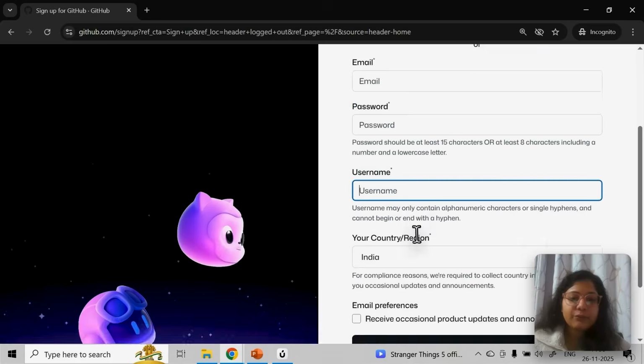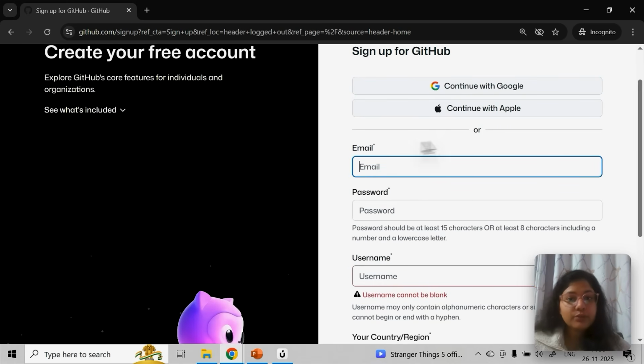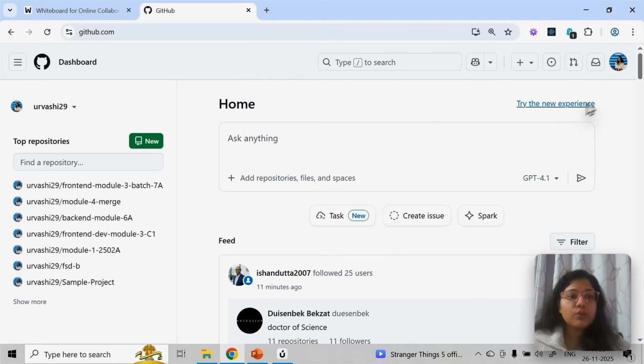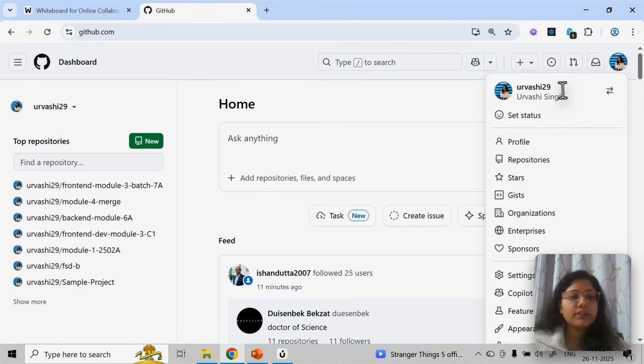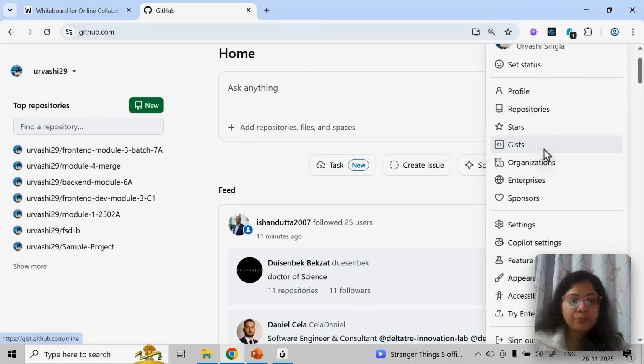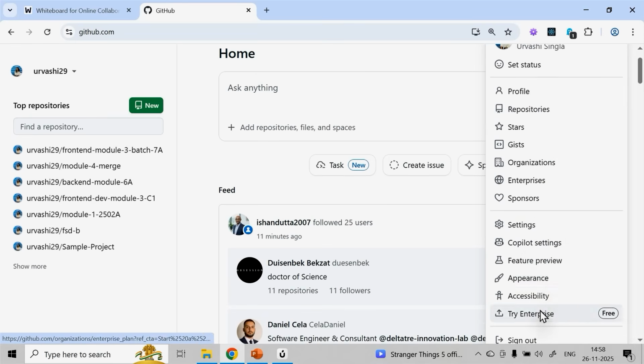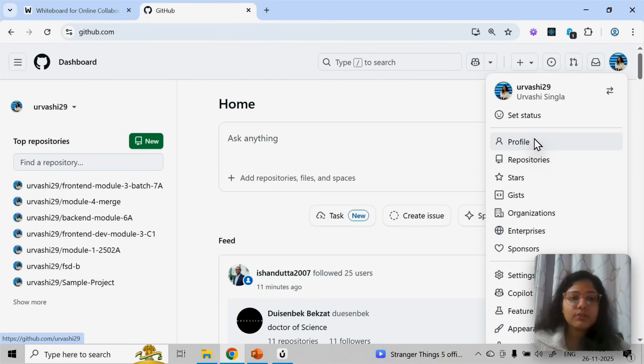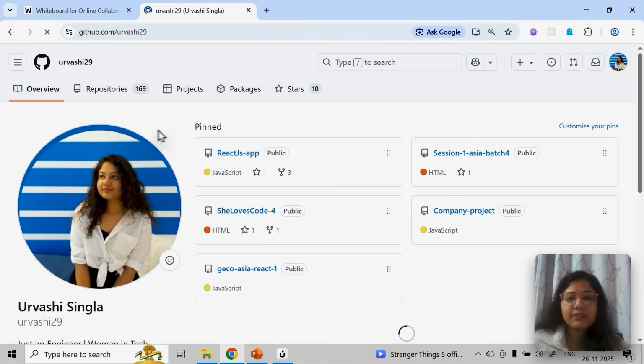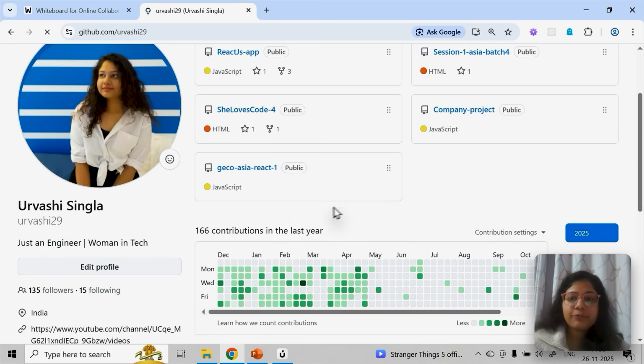You also have to give your email, and your GitHub will be linked with that email. All those details will be visible here, like my name and my username. If you click on profile, initially you just need to focus on profile, repositories, and settings. The rest you can ignore for now. If I click on profile, you can see all the profile related details, like your email and everything.